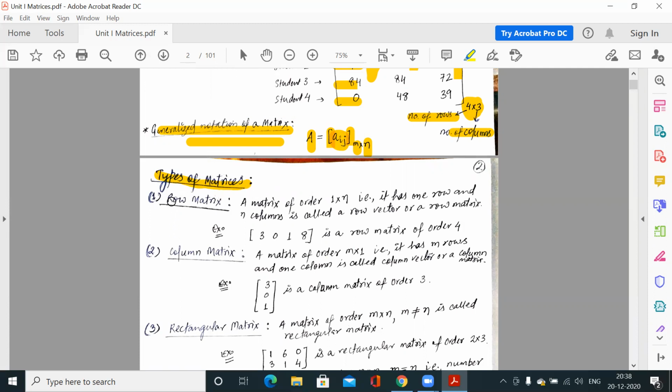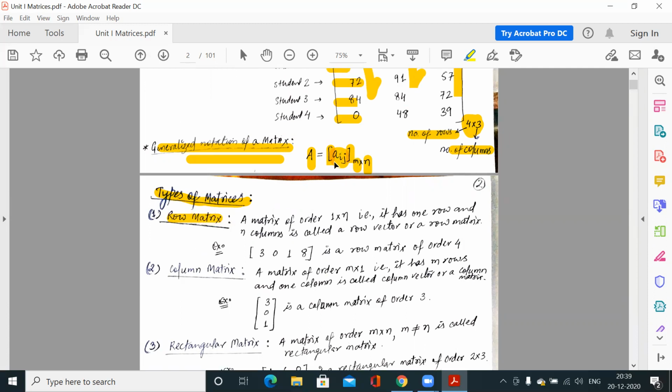Now the first matrix is the row matrix. Which matrix is called a row matrix? Now you know that any matrix has a number of rows and a number of columns. So what is a row matrix? A matrix of order 1 by n. That means we have one row only, a single row in the matrix.